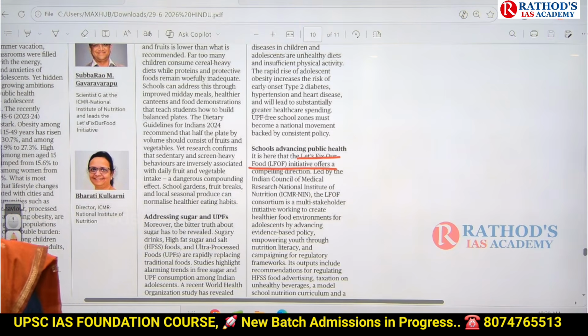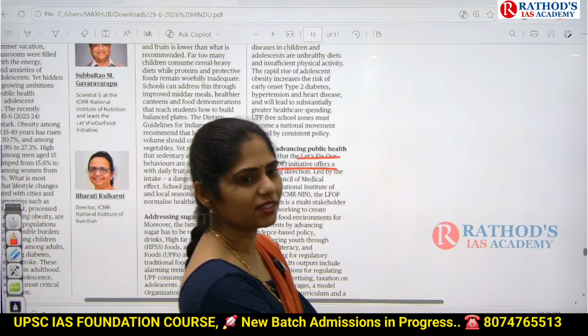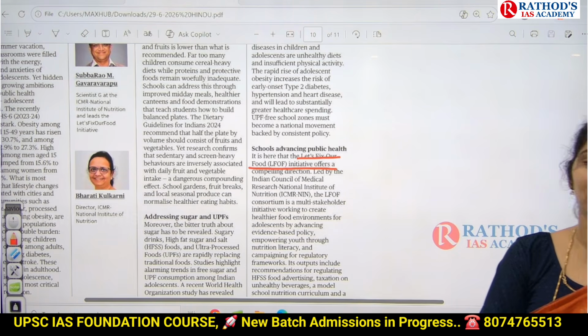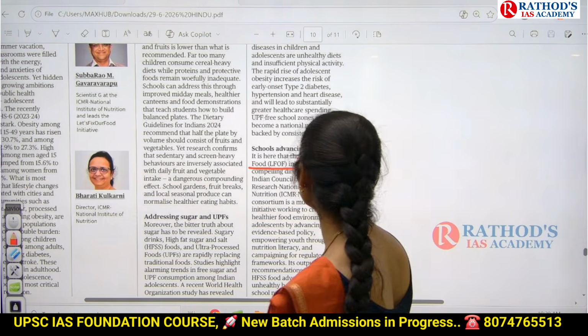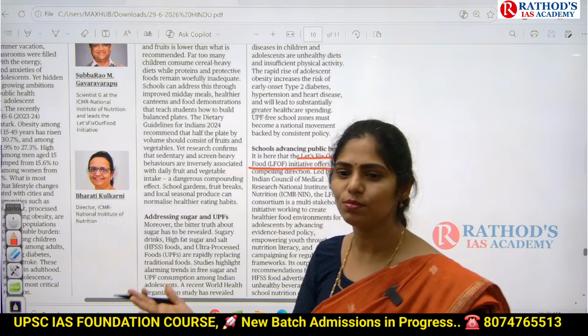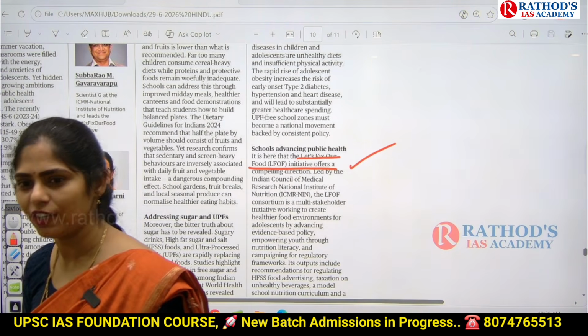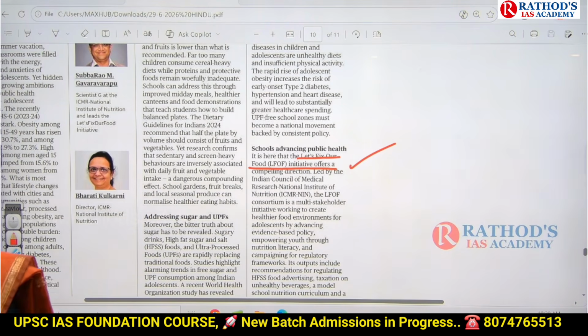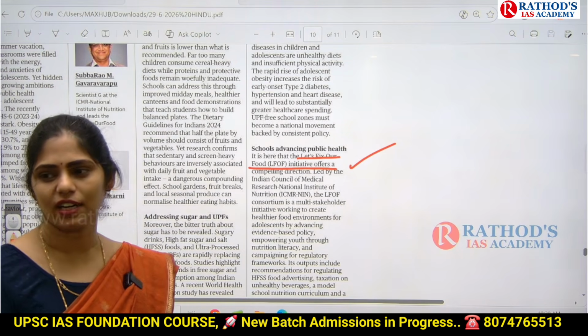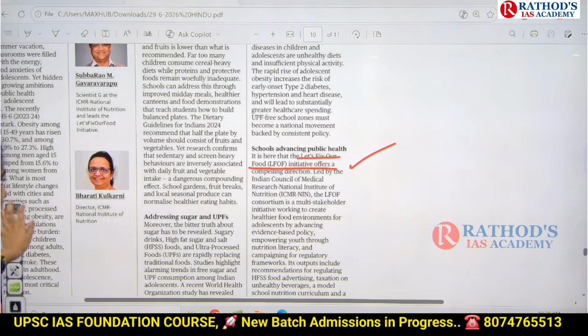So you can use this also in your essays or in your answers. If you want to improve healthcare outcomes in our country, we have to focus on Let's Fix Our Food. Or we have the Eat Right movement, which also came up by the Government of India. You can use these kinds of initiatives so that it will add value to your answers. Let's Fix Our Food, Eat Right movement. Okay, that's it guys.